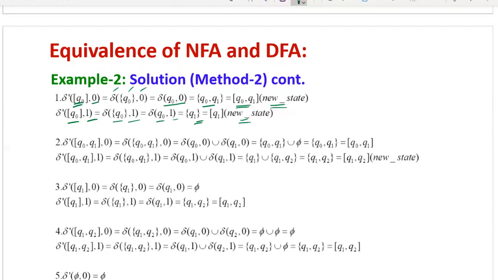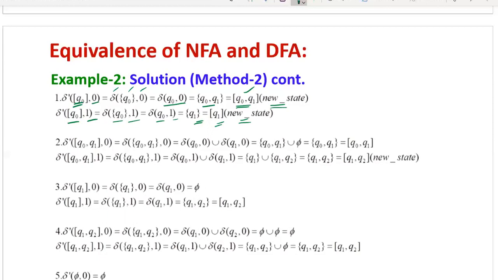So now the second step, what you have to do, you need not see the Q dash states. Directly here, whatever the new states, you can find out their transitions. Now Q0 Q1 is one new state. So on Q0 Q1, you can find out the transitions for both input symbols. The next is Q1, you can find out the transitions on 0 and 1. Again, if there exists any new state on any input of these two new states, then those will be considered the next state of DFA.